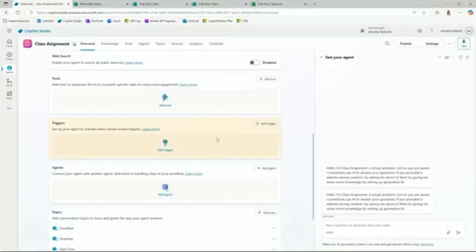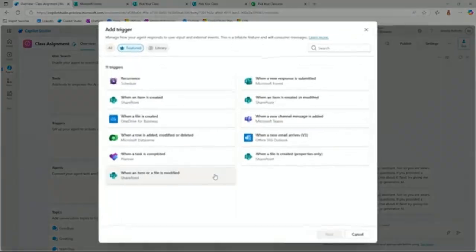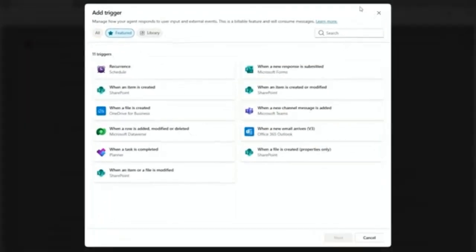You're going to scroll down to where it says triggers, and you're going to add a trigger here. There are a list of options here. There's also a search option, but I can see right here when a new response is submitted by Microsoft Forms, that's exactly what I want. So that is exactly what I'm going to choose.